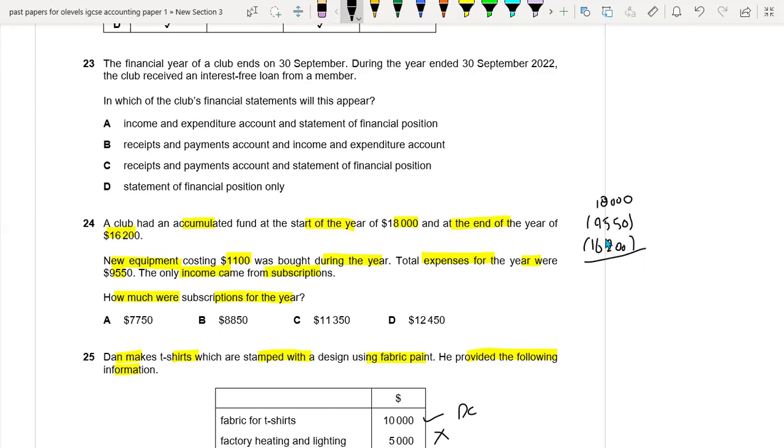So we have the answer, which is 7750, subscription.